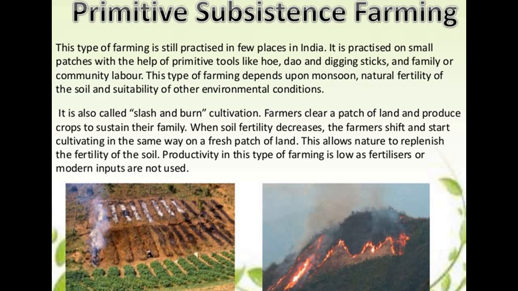If the fertility of one particular piece of land is decreasing, the farmers shift and start cultivating the same way on a fresh patch of land, and this allows nature to replenish the fertility of the soil. Productivity in this type of farming is low because fertilizers and modern inputs are not used. So basically this type of farming is only essential for their own uses.